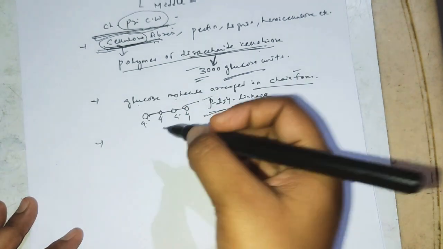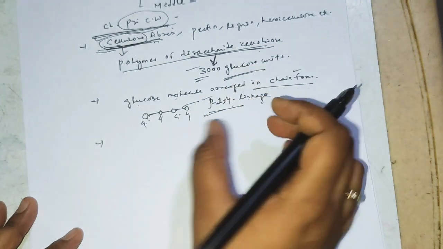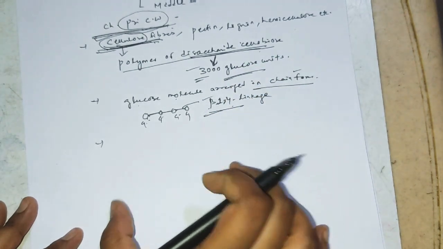The many chains of cellulose now lie parallel to each other.